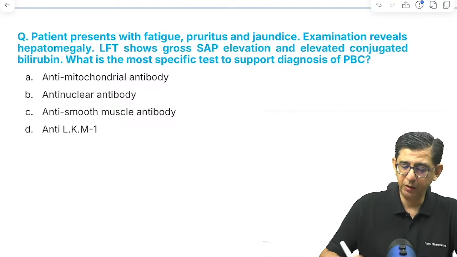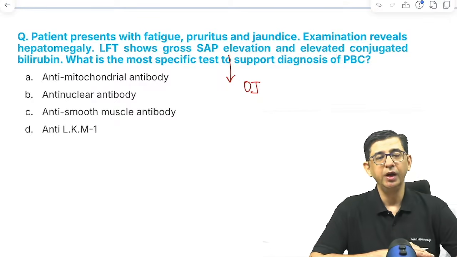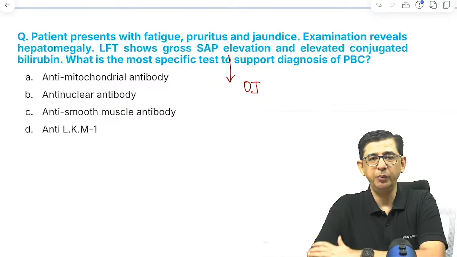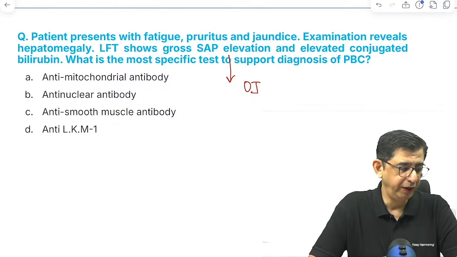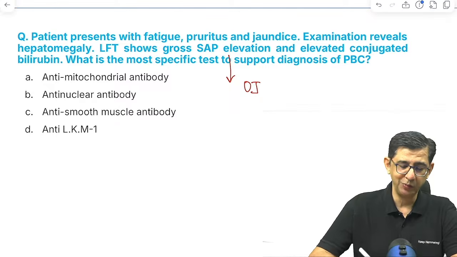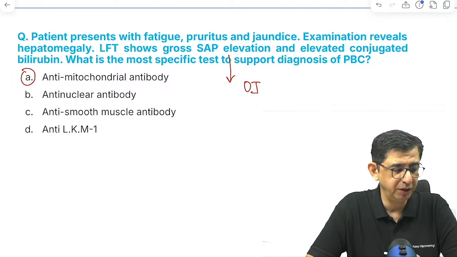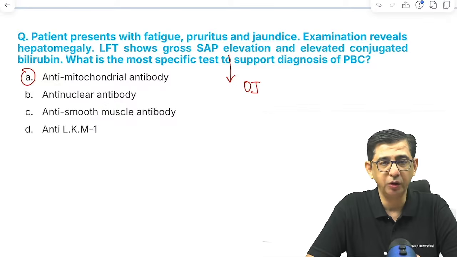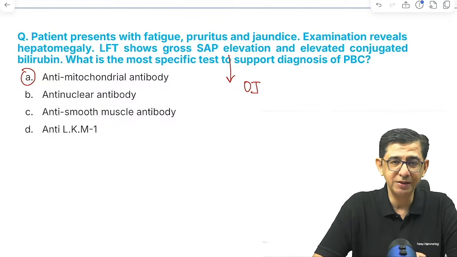of SAP that tell me that it is obstructive jaundice. There is conjugated hyperbilirubinemia. So I know that I'm dealing with primary biliary cirrhosis. And for primary biliary cirrhosis, it is anti-mitochondrial antibody that would be responsible for this. No, beta, this is not autoimmune hepatitis that you might be suspecting. This is not autoimmune hepatitis type 1 that you would be suspecting. That is a separate question.